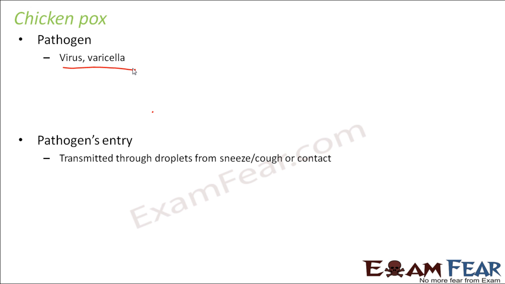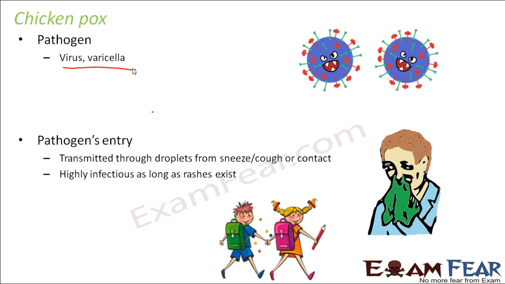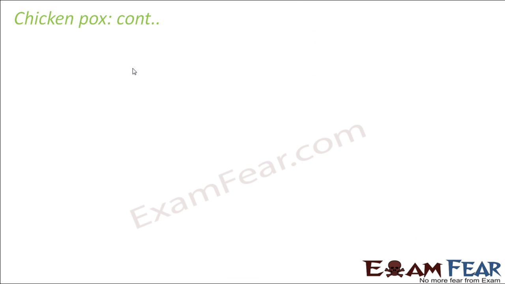Now in chickenpox, there are rashes throughout your body. Until those rashes dry and get removed from your body, there are high chances of infection, because even if somebody comes in contact with those rashes, they can also get this infection. So it is highly infectious as long as the rashes exist. How long the rashes last depends from person to person, but it is almost a week, and for many people it persists for more than a week as well.